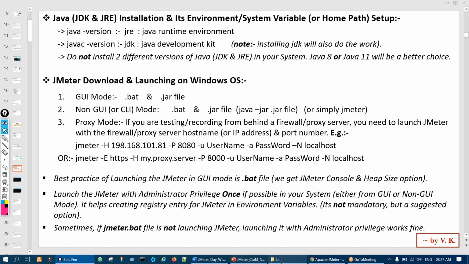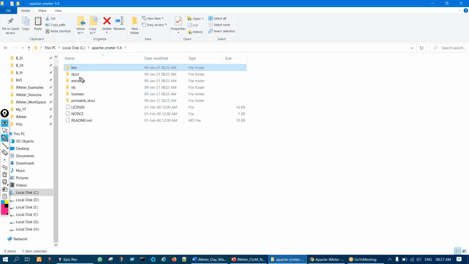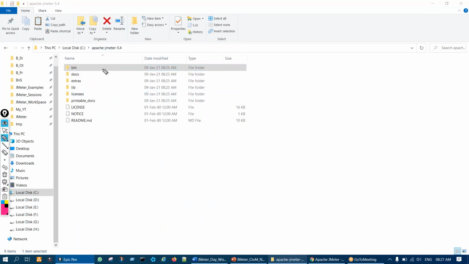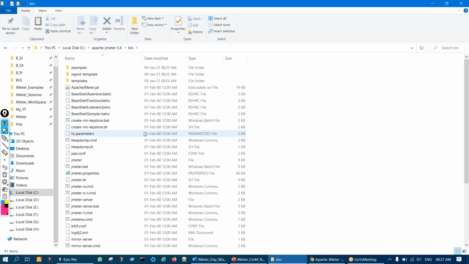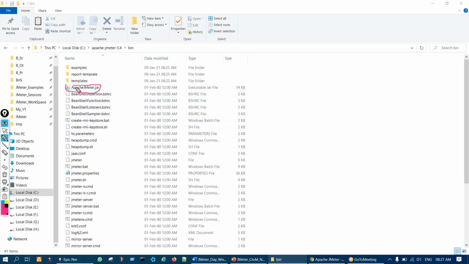So we have to go inside the JMeter, and if you open the bin directory, the most important directory here, you'll see jmeter.jar, the jar file. And here you'll find the jmeter.bat file, the Windows batch file. Generally we use this option to open JMeter, not the jar. There is a reason. But you can launch JMeter from either of them. The preferred one is the bat file.